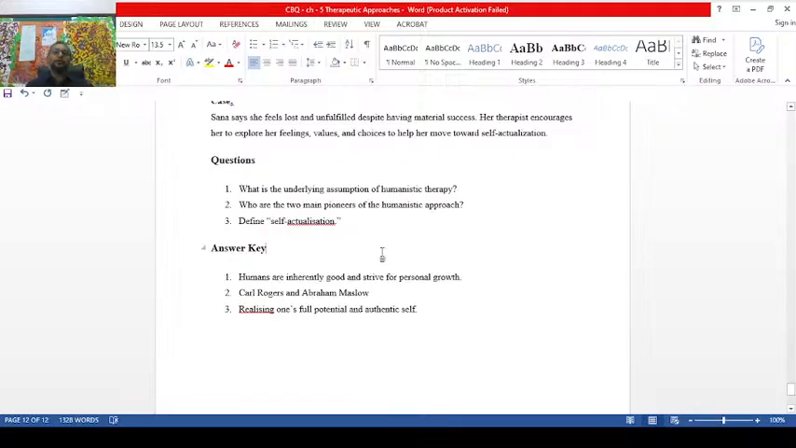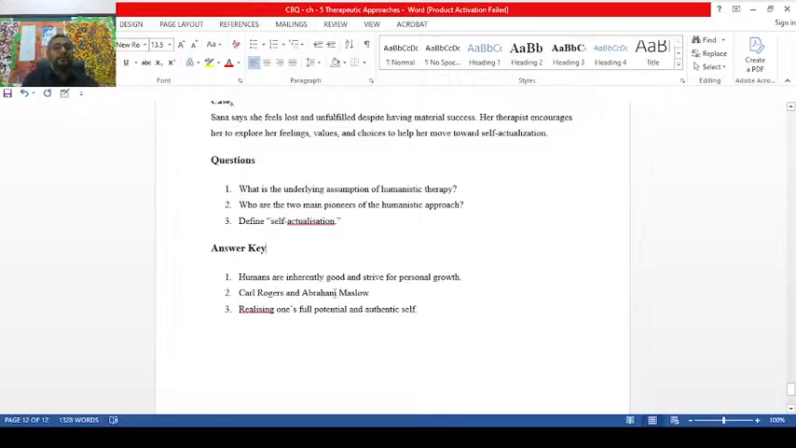Now, who are the 2 main pillars of the humanistic approach? Abraham Maslow, father of humanism in psychology. His close collaborator is Carl Rogers. Carl Rogers is not known as the father of humanism; that is Abraham Maslow. Maslow and Rogers both together actually contributed.